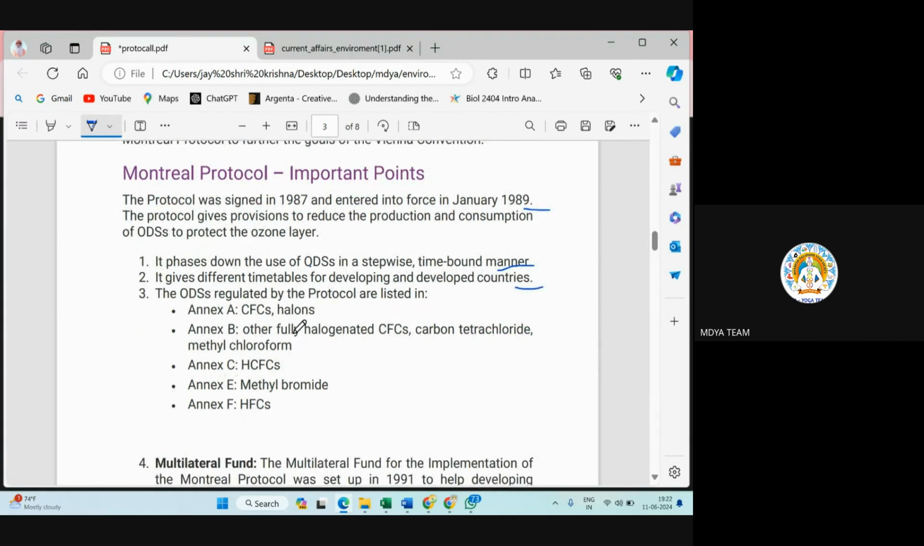Okay, so these are ozone depleting substances. See, CFC, halogens. Now see, what is this halogen? Halogens are compounds, those are ozone depleting. Just see, first one is chlorine.